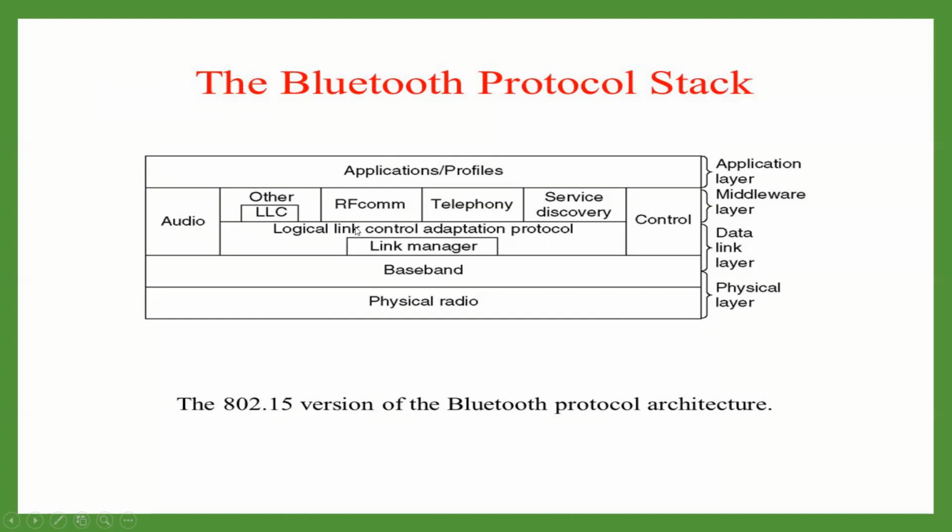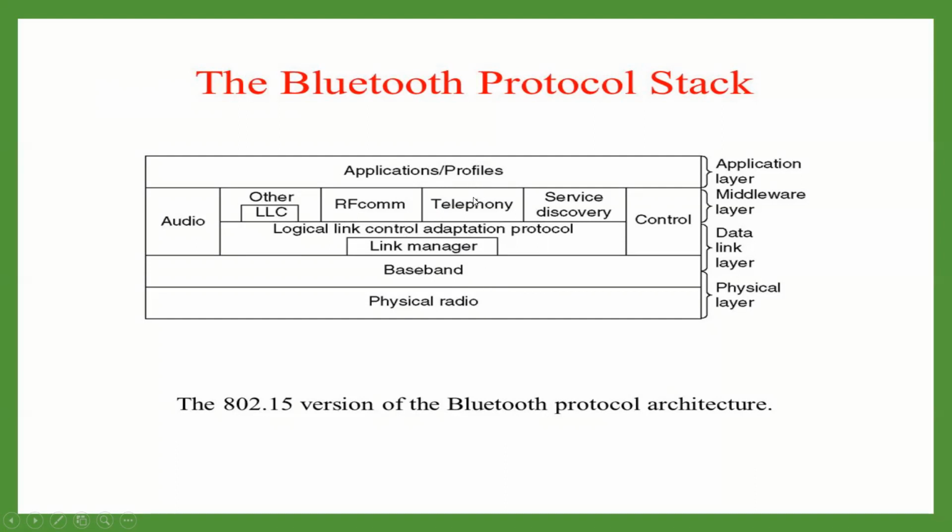The second function of this layer is multiplexing. It performs multiplexing at the sender side and demultiplexing at the receiver side. At the sender side, it accepts data from one of the upper layer protocols, frames it, and delivers it to the baseband layer.